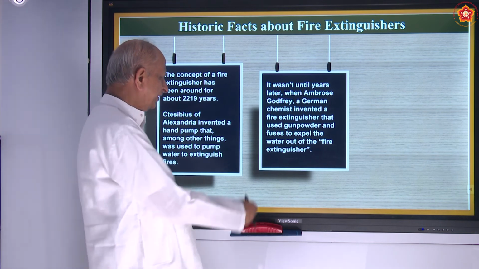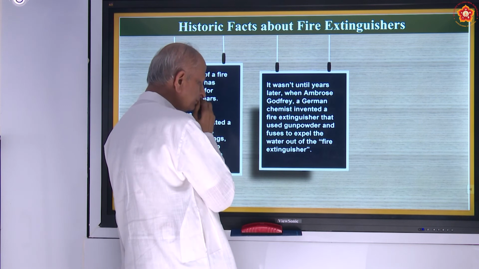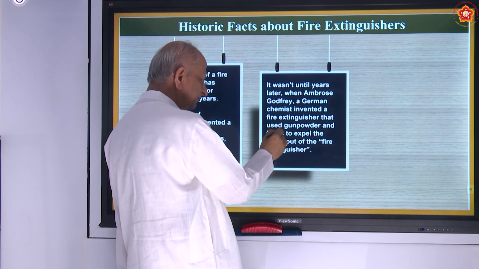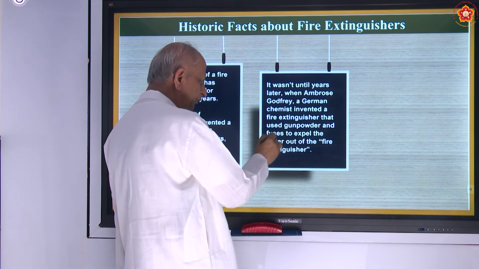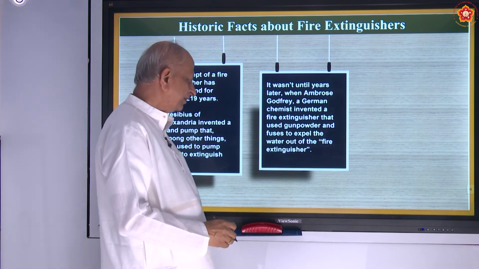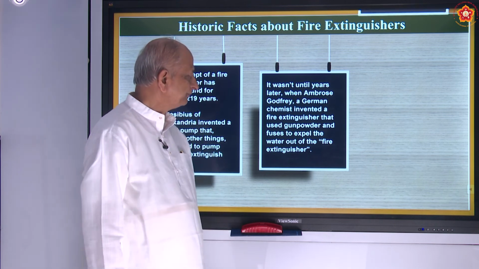So that is the second type, invented by Ambrose Godfrey, that used gunpowder and fuses to expel the water out of the fire extinguisher.